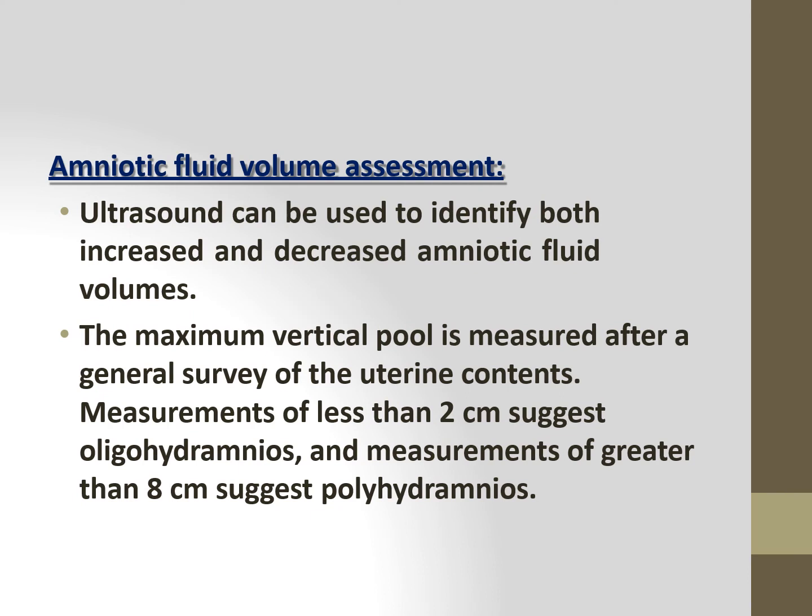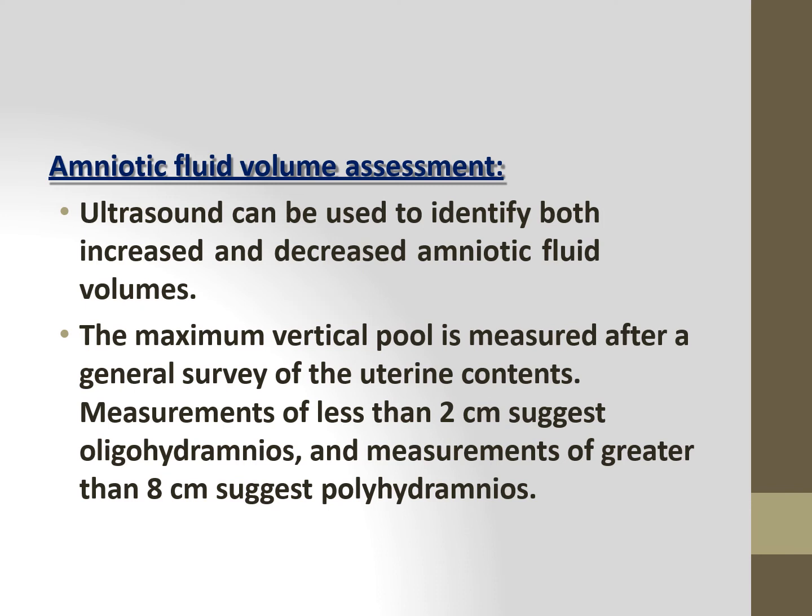Another advantage, we can assess the amount of amniotic fluid, whether it is more or less, whether it is polyhydramnios or oligohydramnios. For assessing that, already I have told you in the previous video about the fetal assessment, we divide the abdomen into 4 quadrants, and from each portion we take the length of the largest vertical pocket.